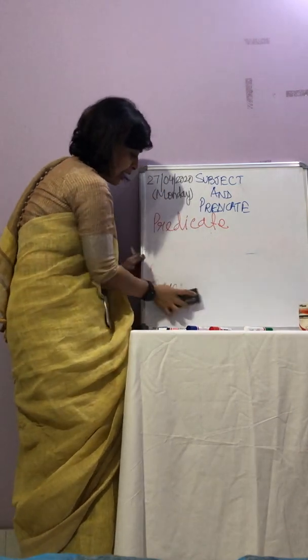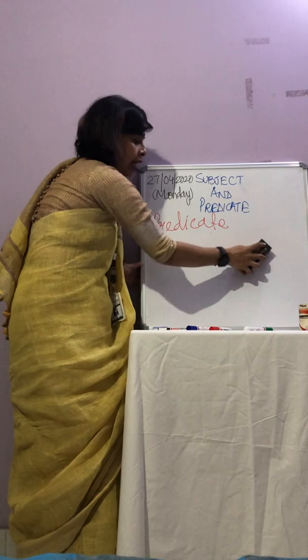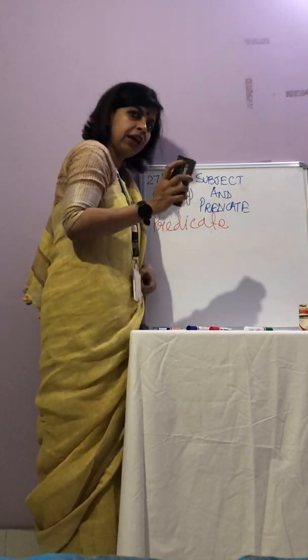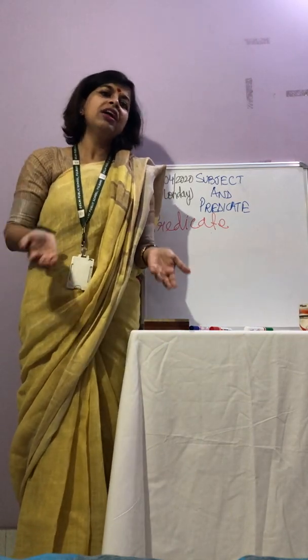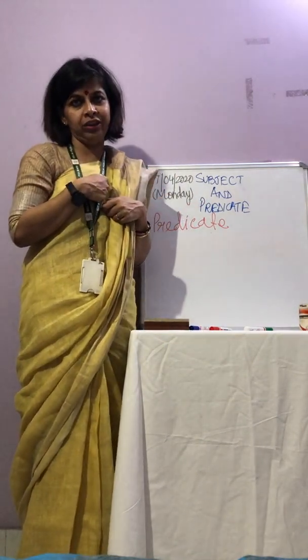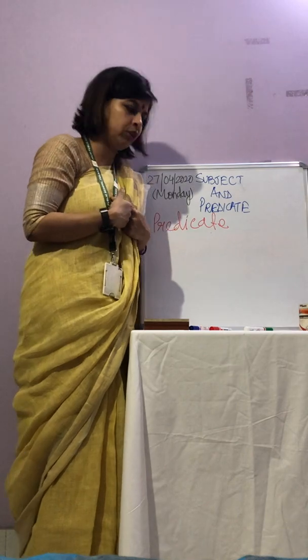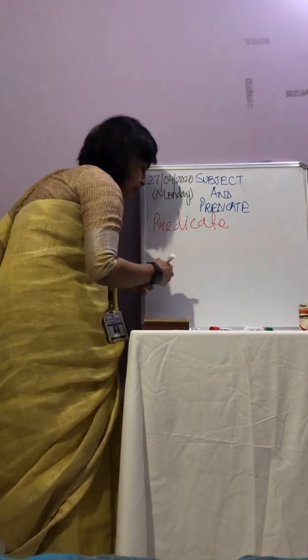I hope my tiny board is visible to you, children. I hope it is not shining too much. I hope everybody is able to see. Please bear with me, children. I have a tiny board. I want to do grammar on the board actually. Alright, so that's why I got this board.